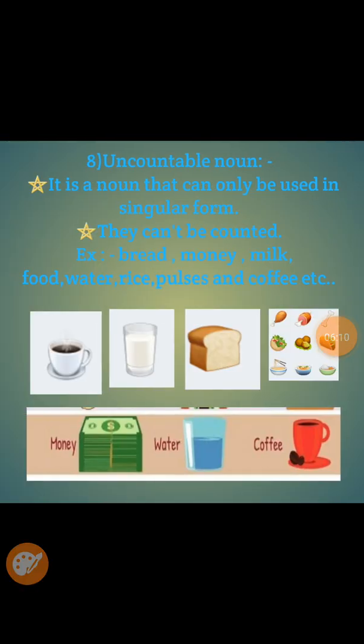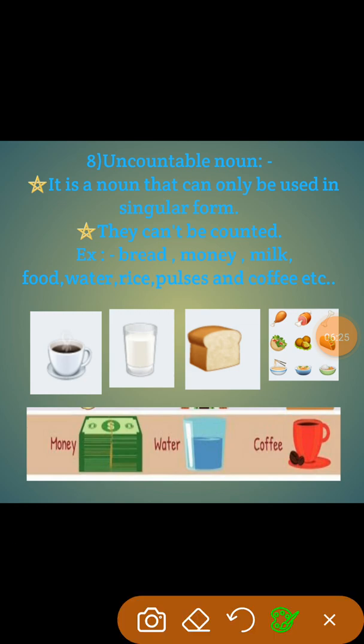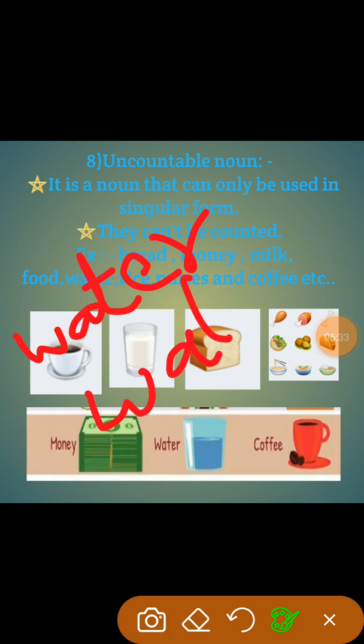Now, uncountable noun. It is a noun that can only be used in singular form. It does not have a plural form. For example, water. We cannot say waters.